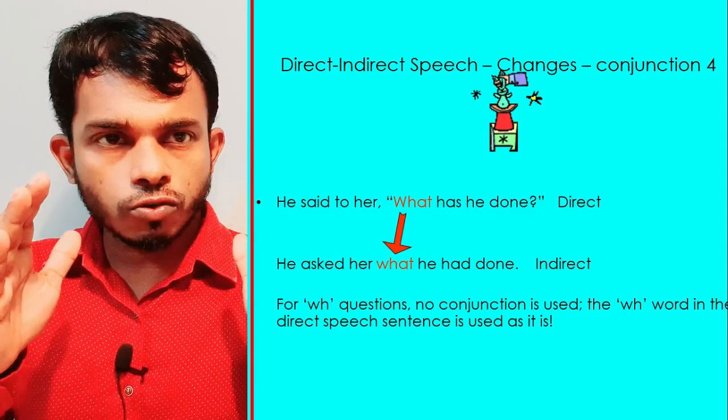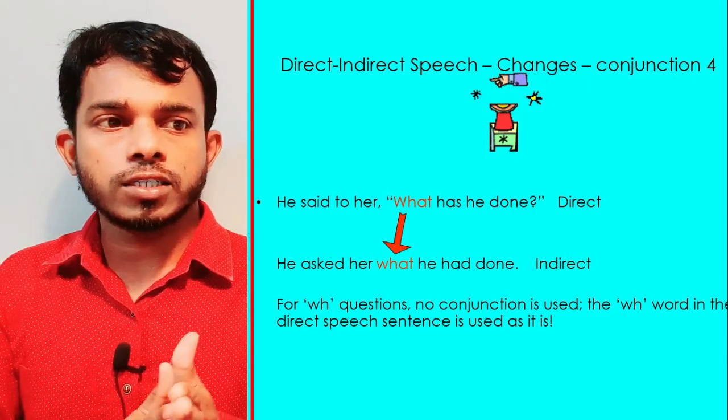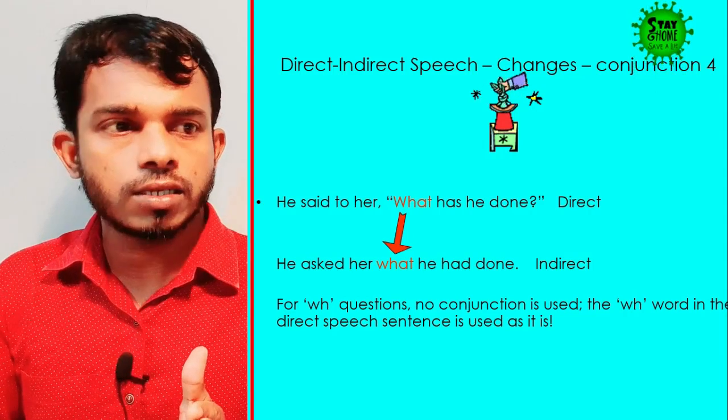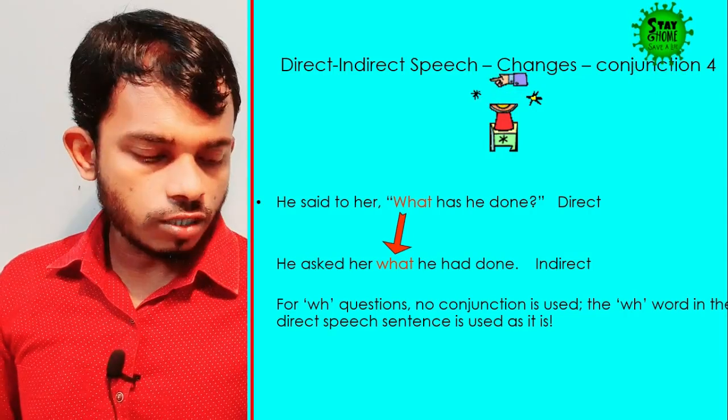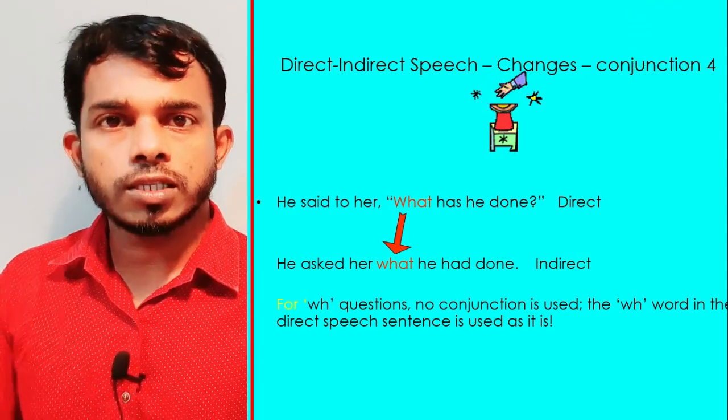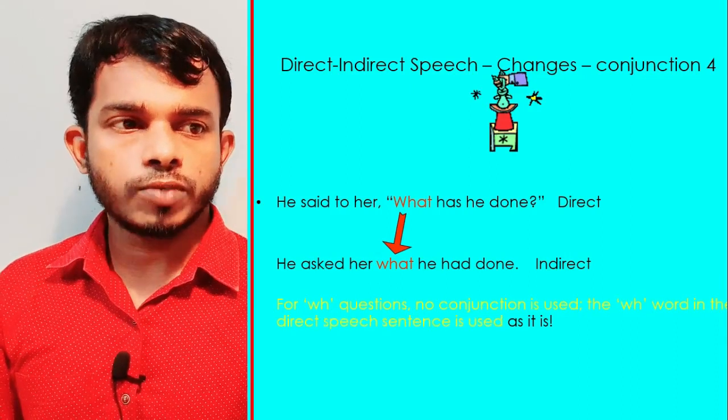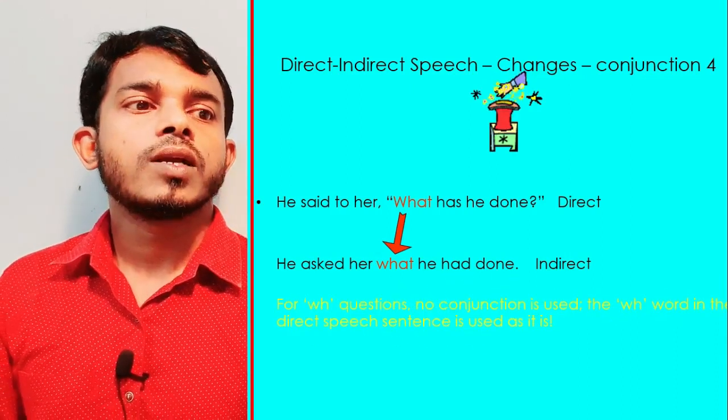Even the WH question word itself in the direct speech sentence is used as a conjunction. So that's why we use the same word, what, in the reported speech also. That's it.